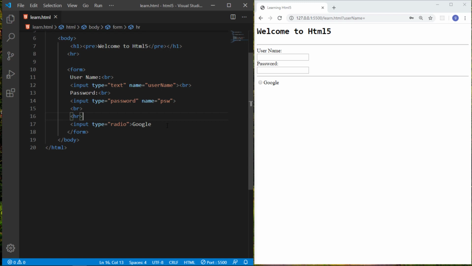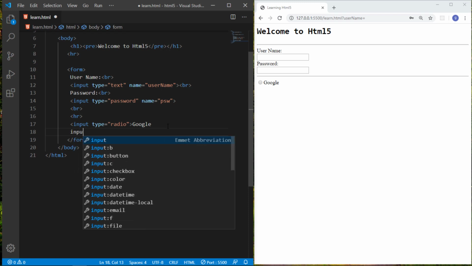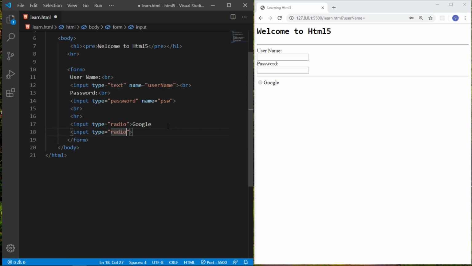And if you want another radio button, for another option, type radio, here you give it Yahoo, just save it. So this is an input form with the radio buttons.